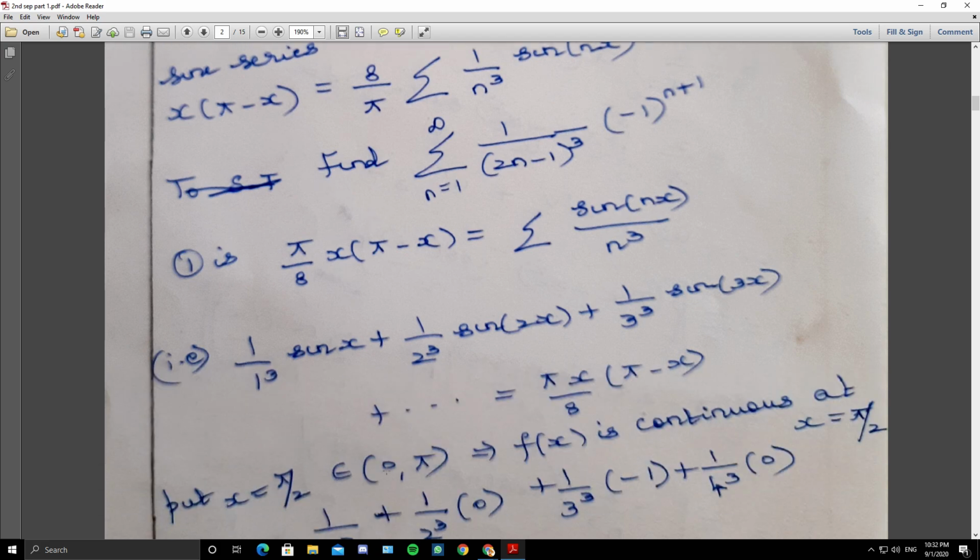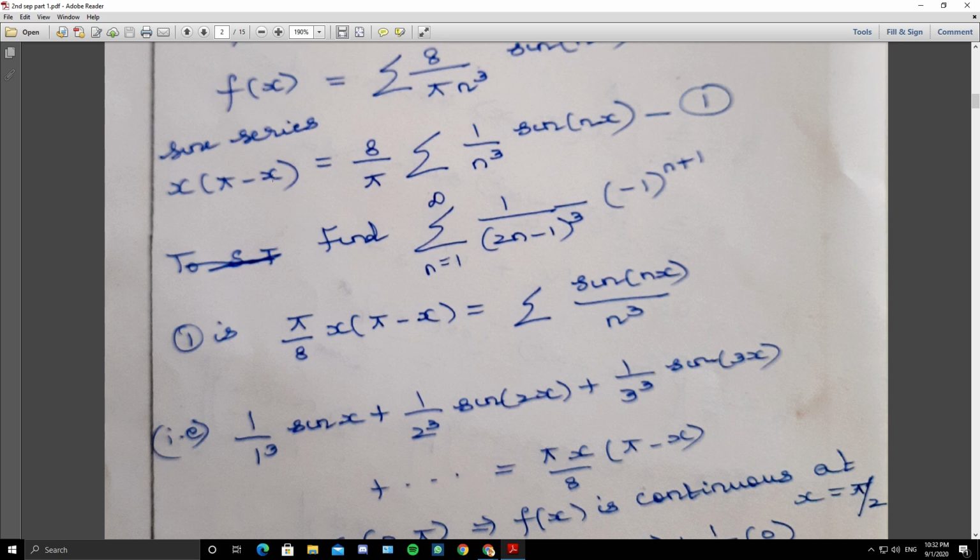Again pi by 2 belongs to the given interval 0 to pi. So that means it is continuous, and if it is continuous, you can do the replacement. So x is pi by 2. Pi by 2 into pi minus pi by 2 equals 8 by pi summation 1 by n cube sine of n pi by 2, that is, 1 by 1 cube sine x plus 1 by 2 cube sine 2x plus 1 by 3 cube sine 3x plus etc. If 8 by pi goes to the left side, it equals pi by 8 into x into pi minus x.